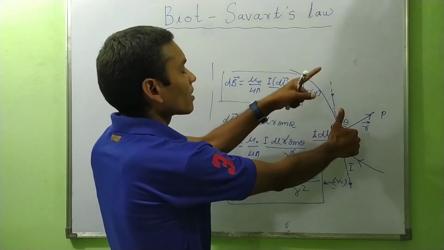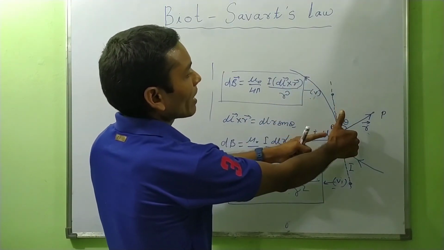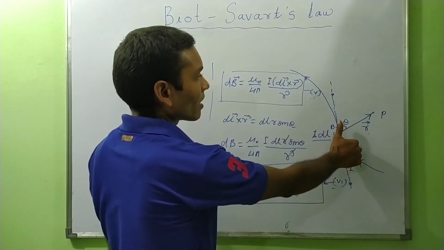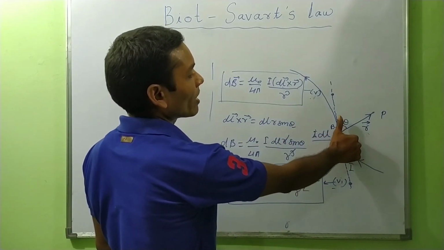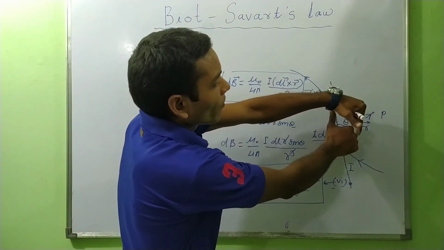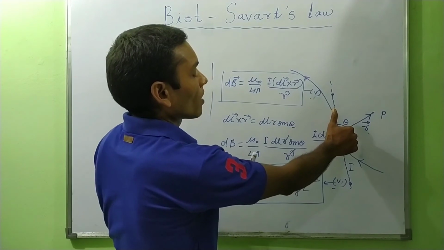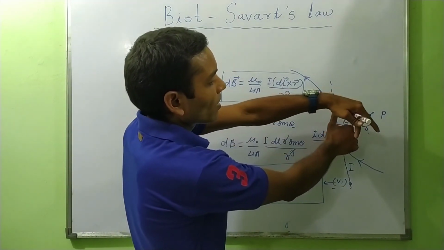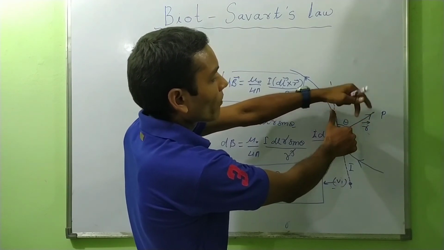If this thumb shows the direction of current flowing through this small element, the upward direction, and these are the curl of the fingers, then we can find the direction of magnetic field. This is the direction of curl of fingers.